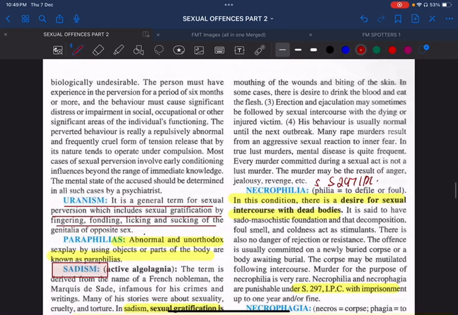Number one is called uranism. What do you mean by uranism? Sexual gratification is obtained by fingering, licking and sucking the genitalia of opposite sex. And remember, we have a broad terminology called as sexual paraphilias. Abnormal and unorthodox sex play by using objects or parts of the bodies are known as paraphilias.